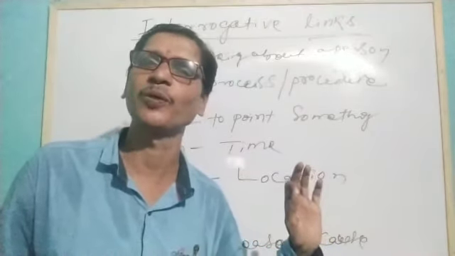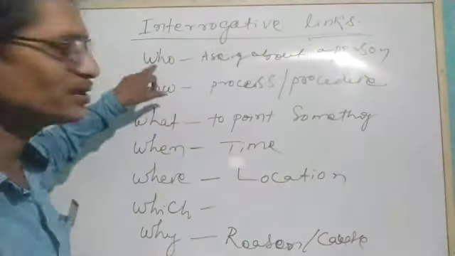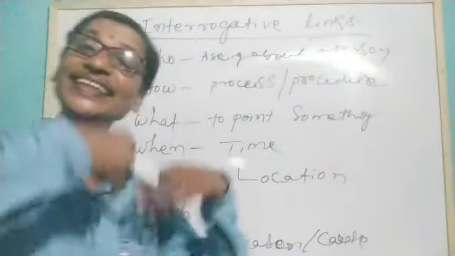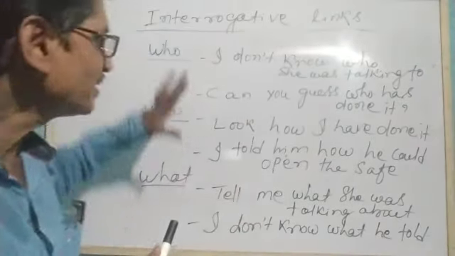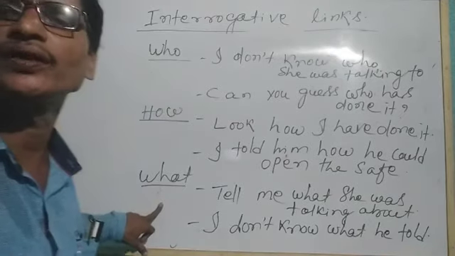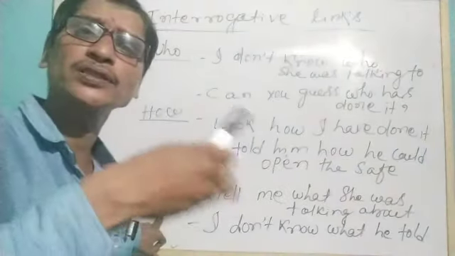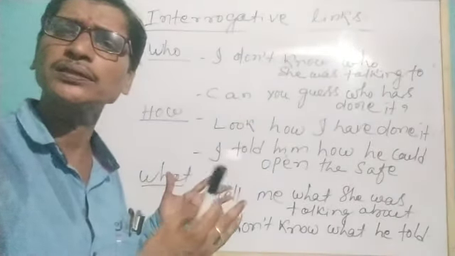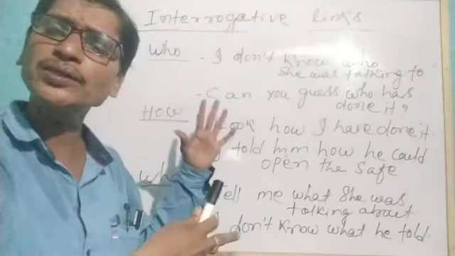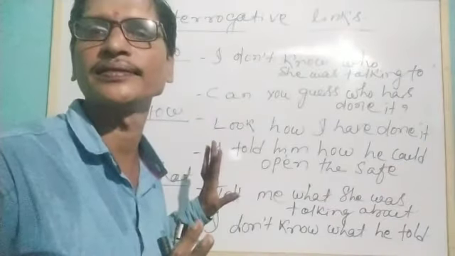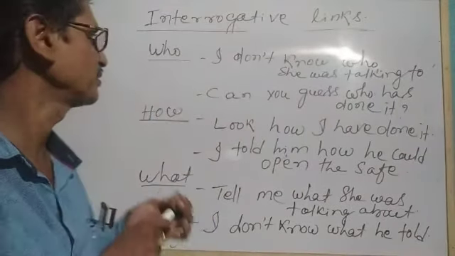This is another point. When we use double-H words, that means interrogative words, as links, here you see we have written the use of who, how and what at first to know how they function as interrogative links. They are interrogative words, double-H words, but their meanings we already understood. But how they are used as links, that we will understand. You see, these examples I have given.